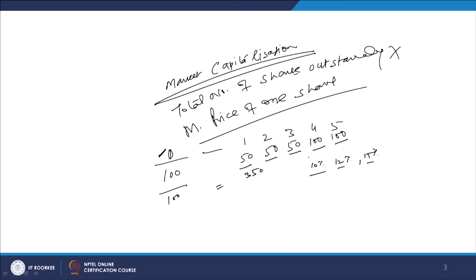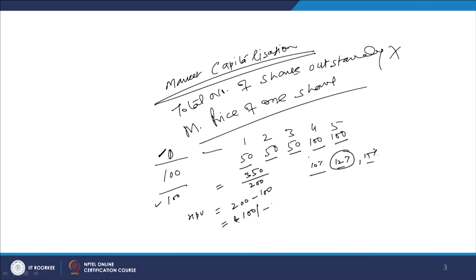For example, if you discount it against 12%, this 350 becomes say 200 rupees, because 350 coming over a period of 5 years, when discounted to compare it with today's investment, becomes 200 rupees. So for calculating the NPV, net present value, what you will do is present value of inflow minus present value of outflow, and the NPV will be 100 rupees. So, net present value will be 100 rupees.